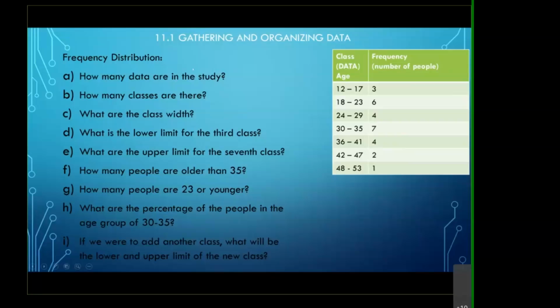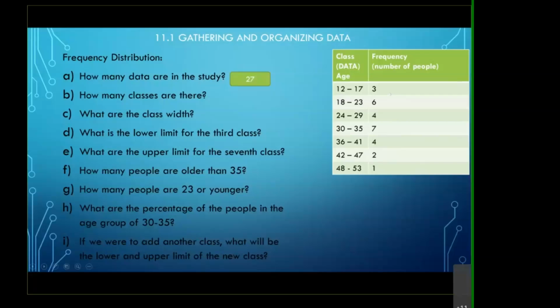Well, to know the number of data in the study, basically your frequency, they ask you how many people are in this study. If you add all the frequencies up, that's 27 people. We asked 27 people. If you add these 9, 13, 20, 24, 26, 27. So the total number of frequency is the total number of data that we have, each person in terms of that.